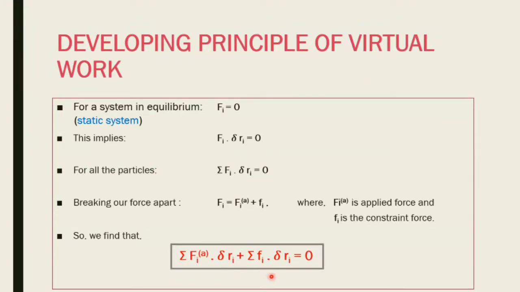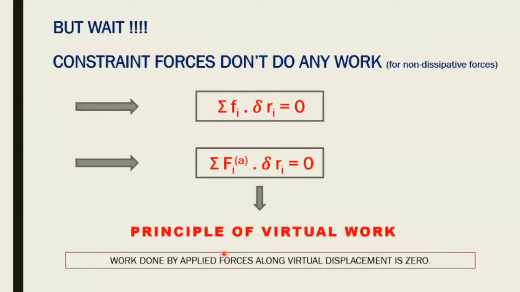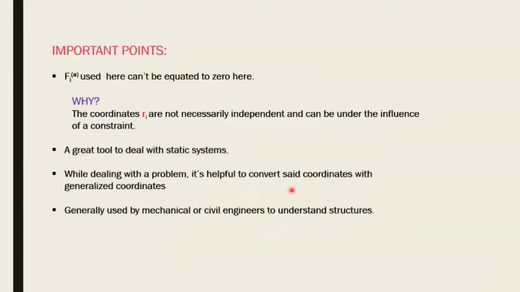Now, we still don't know what to do with it. But the thing is, we had developed this statement of the principle of virtual work: that constraint forces don't do any work along an infinitesimal displacement. So Fi dot delta Ri for all the particles should be 0. What does it give us? It gives us this statement, which is the sum of Fi dot delta Ri equal to 0. This is our principle of virtual work: that for all the applied forces doing any work along the infinitesimal displacement, the total work done is 0.